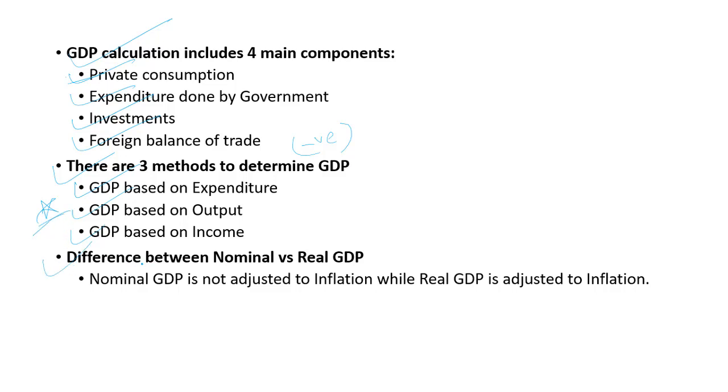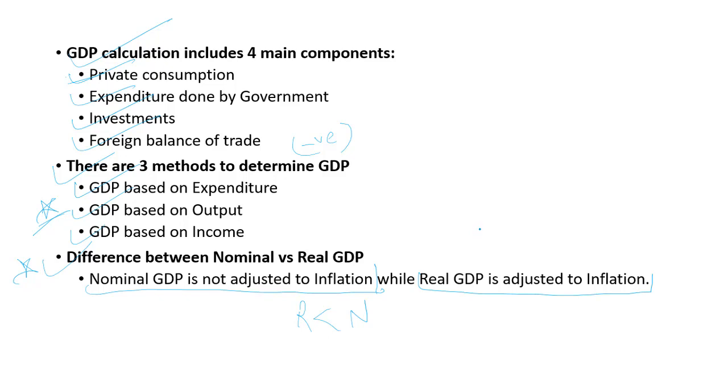Now, the difference between nominal and real GDP. This is important. Nominal GDP is not adjusted for inflation, simple. And real GDP is adjusted for inflation. So real GDP is always lesser than nominal GDP. Why? Because inflation is always on the positive side. Inflation is a general increase in the price of goods and services.